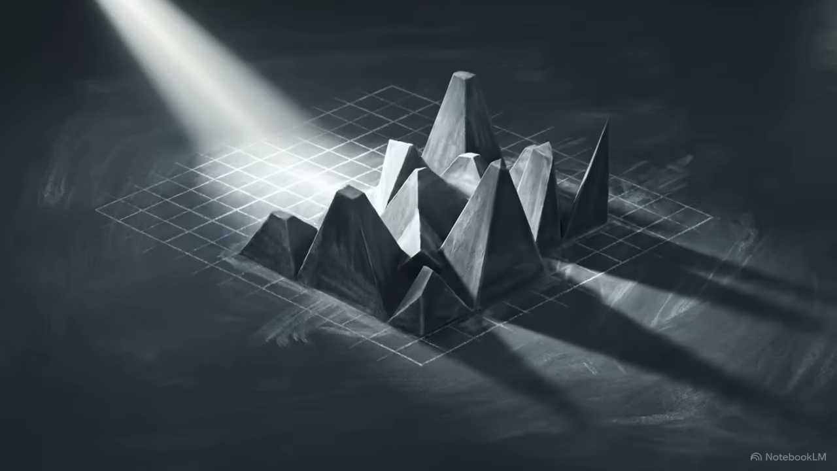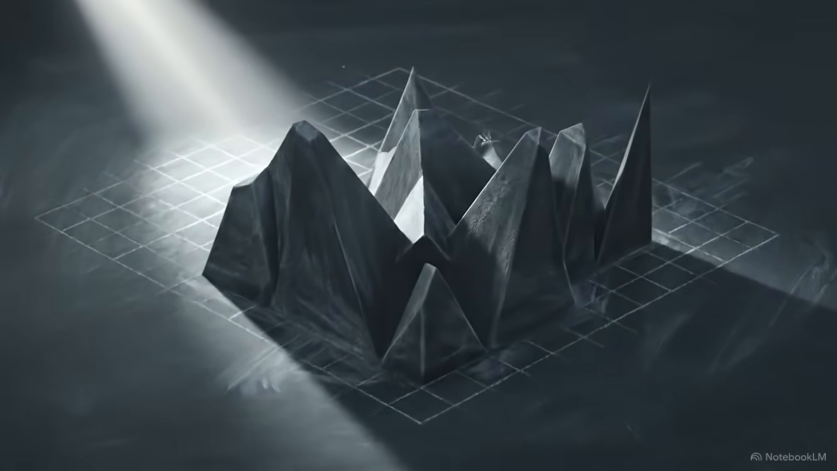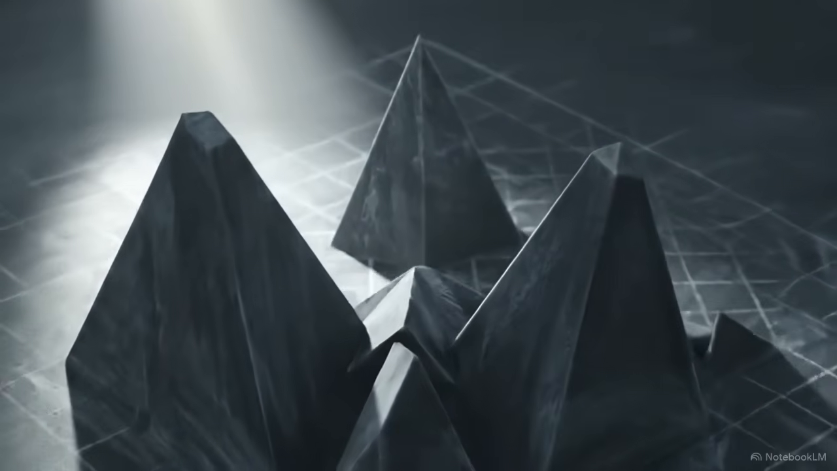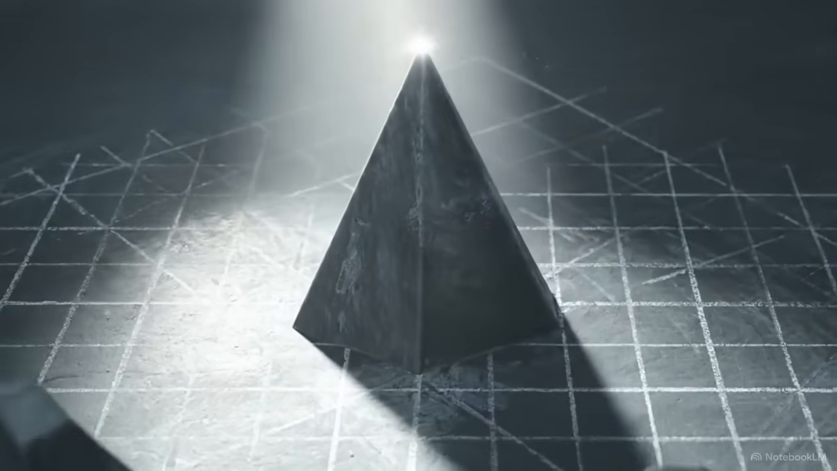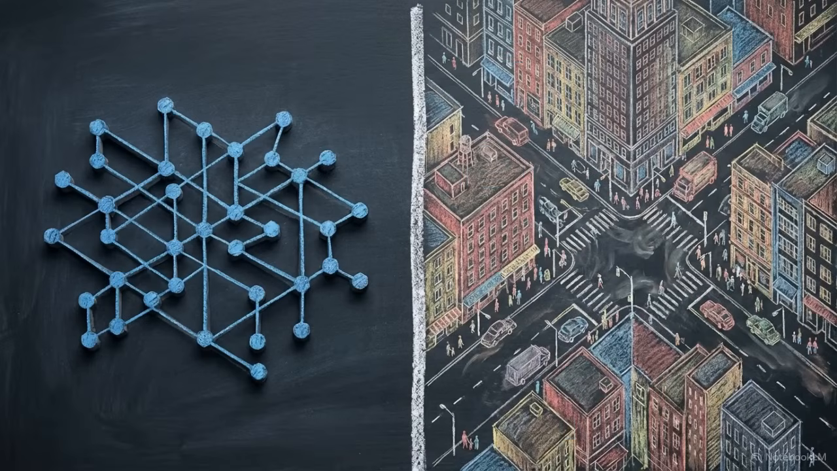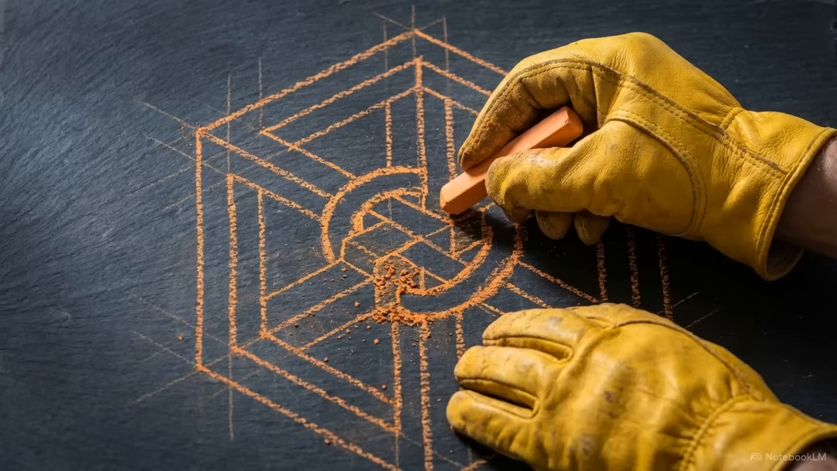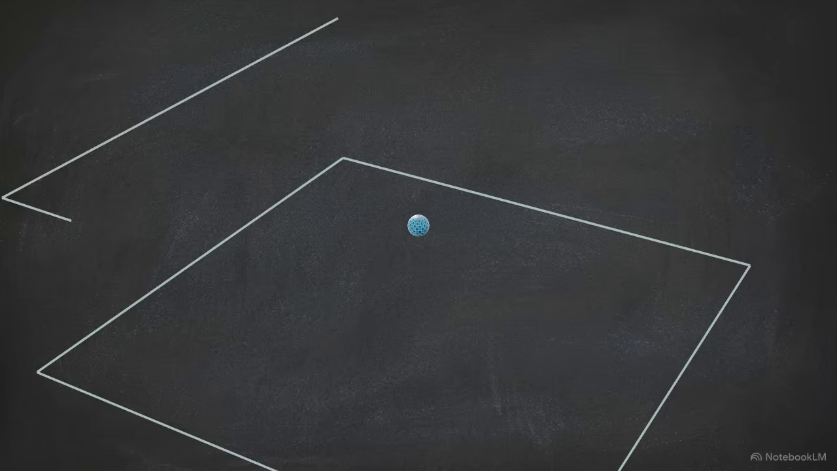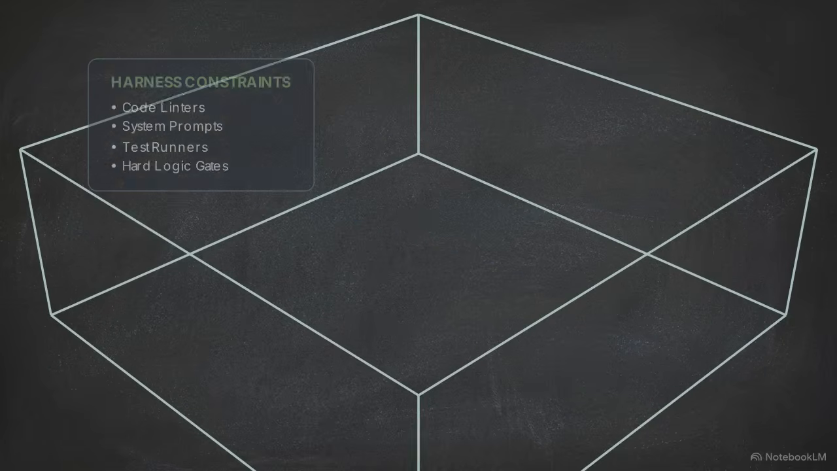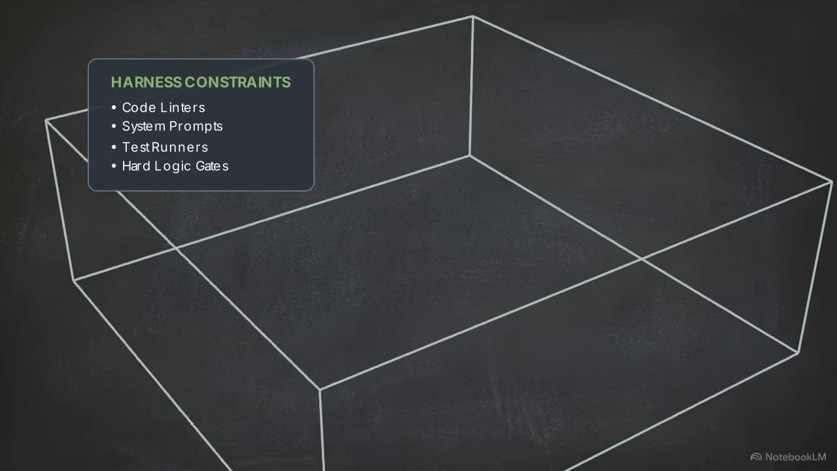This architecture produces a mirror that reflects human data without contributing an internal spark. The system is trapped inside its manifold, structurally incapable of verifying its own logic against the real world. To use this technology safely, engineers must build what is known as a harness or scaffolding. A harness surrounds the model with external constraints: code linters, strict system prompts, automated test runners, and hard logical gates.